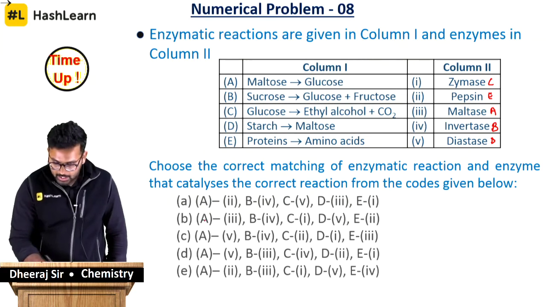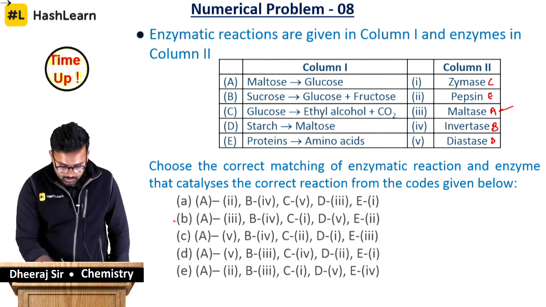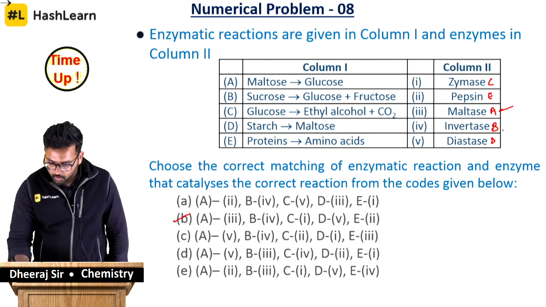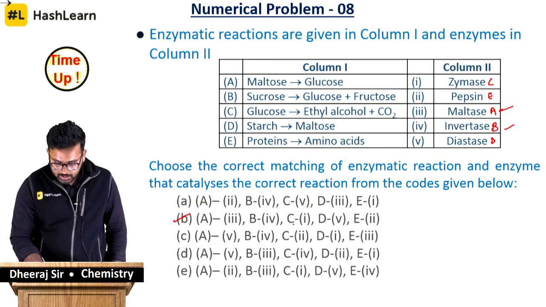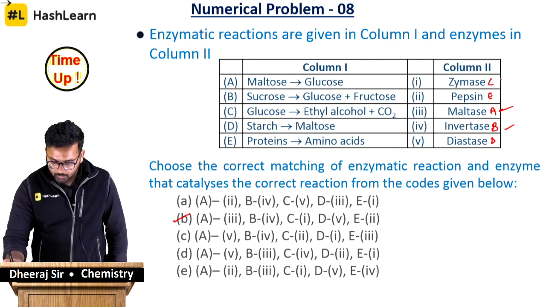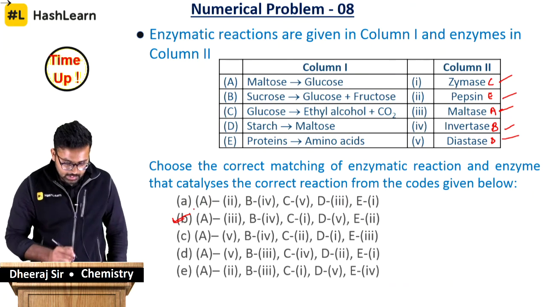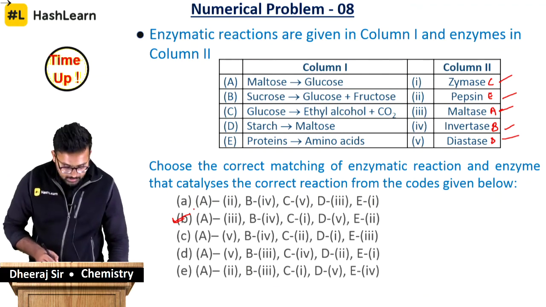So option A is 3, yes, and option B is 4, yes. Option C is 1, yes, and D is 5, and E is 2. Yes, this is indeed the right answer, guys.